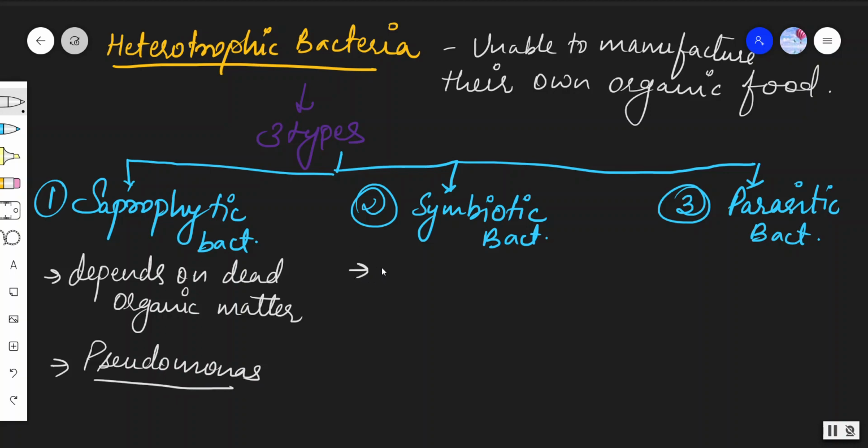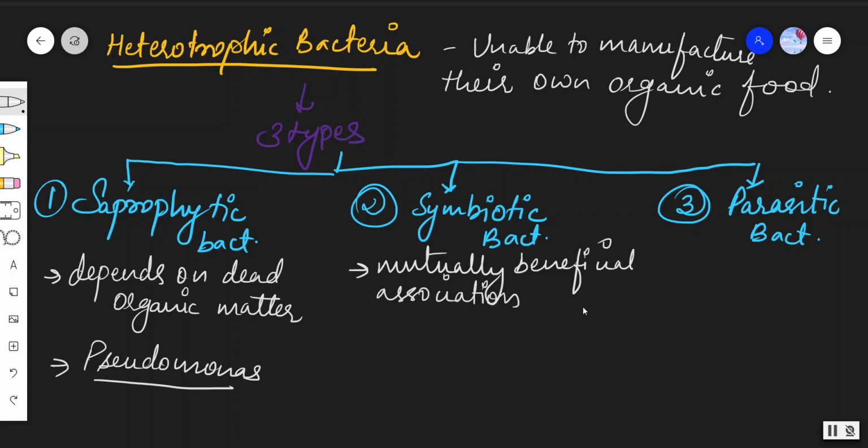Symbiotic bacteria is a type of association in which both the parties get benefited, like the host and the prey. It's a mutually beneficial association between the two organisms.